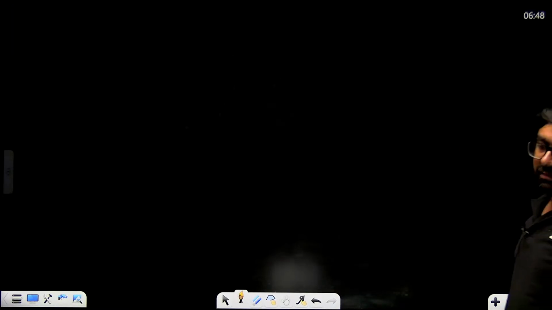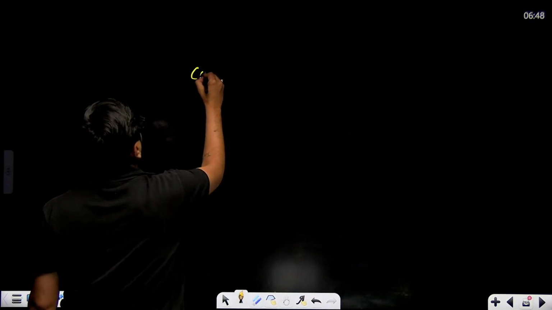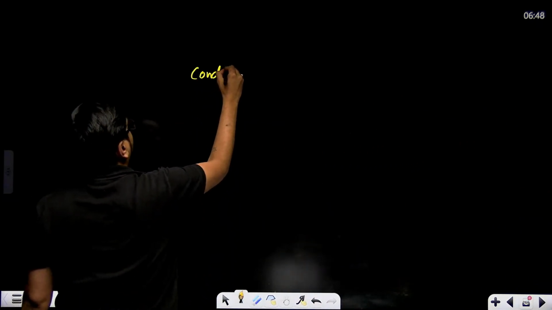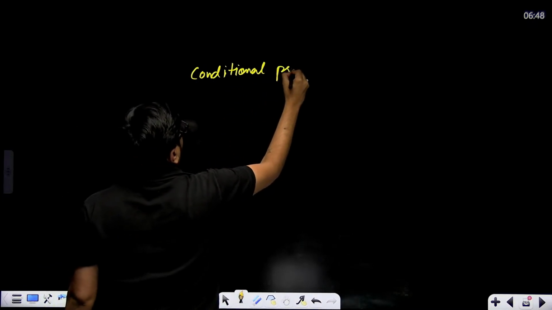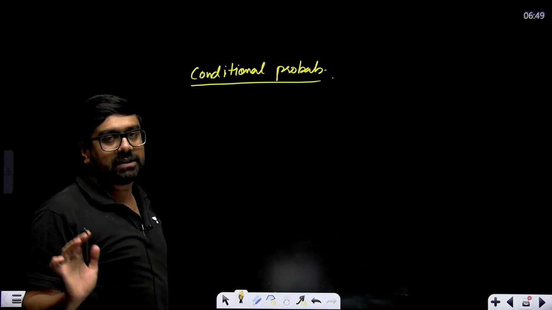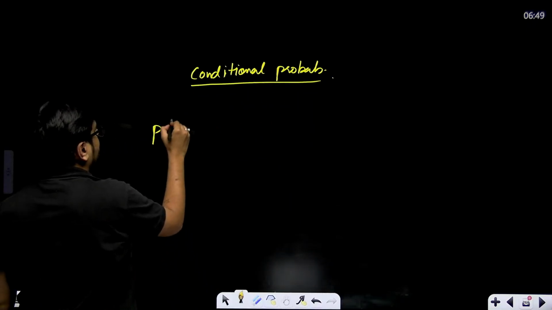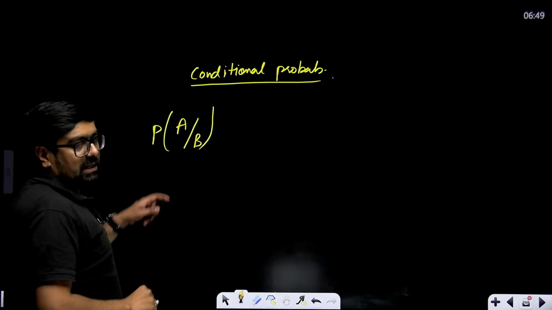Okay, so let's revise probability once very quickly. First thing is conditional probability. First thing we need to understand in probability is conditional probability. Conditional probability is written like this: P of A by B, or A slash B. What does it mean?